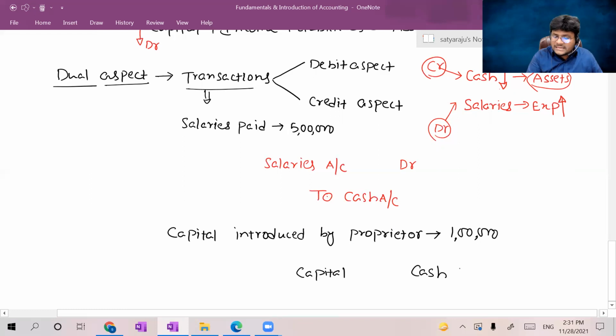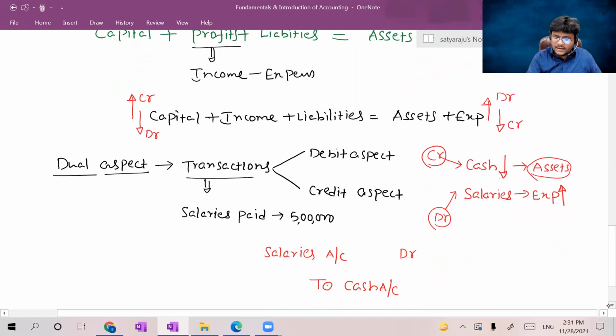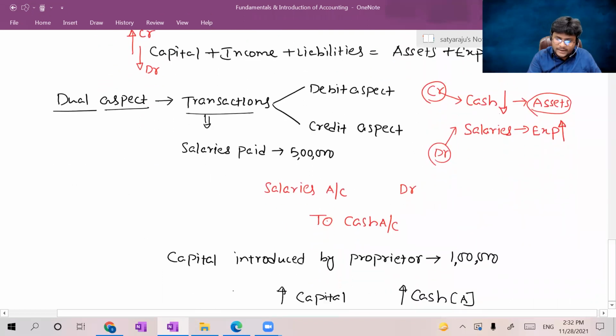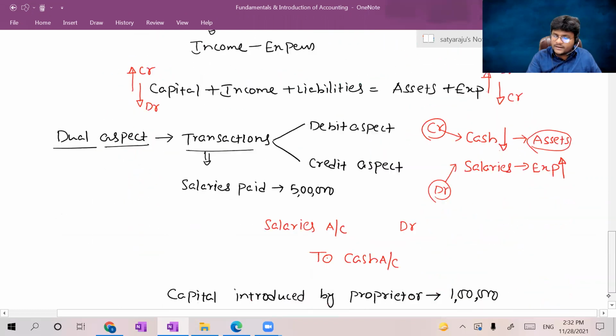Now all of you, cash is an asset, guys. Cash is an asset, you know, right? Now due to introduction of capital, there is an increase in capital as well as increase in cash. Now apply the accounting equation, which aspect should be debited, which aspect should be credited. If there is an increase in capital, it should be credited. Increase in cash means increase in asset. All of you see, increase in asset should be debited.